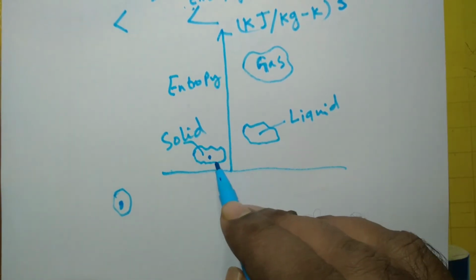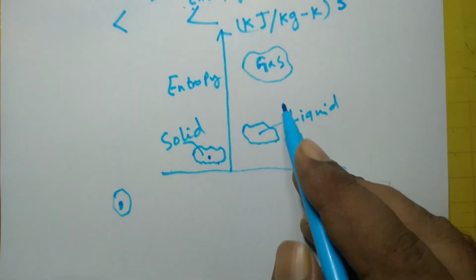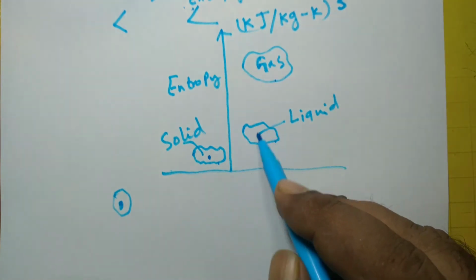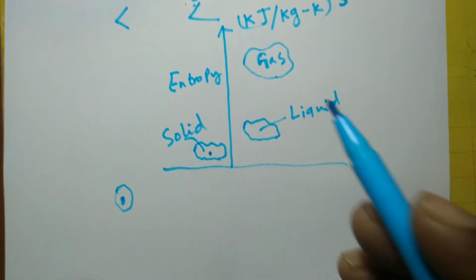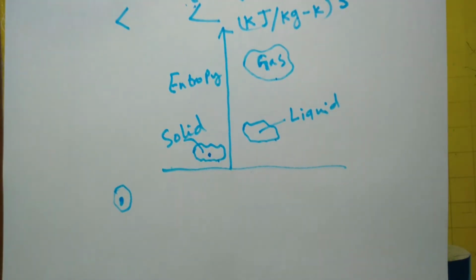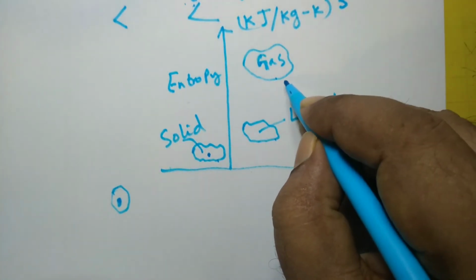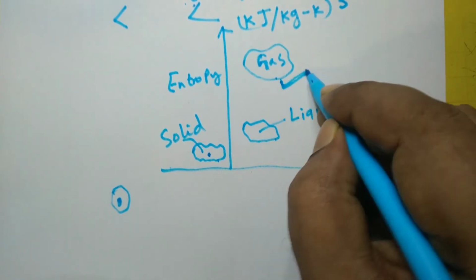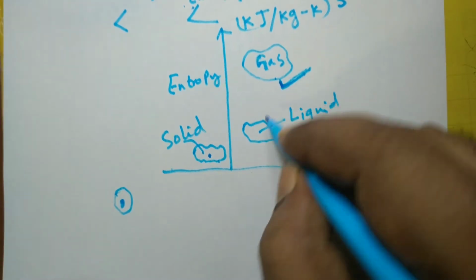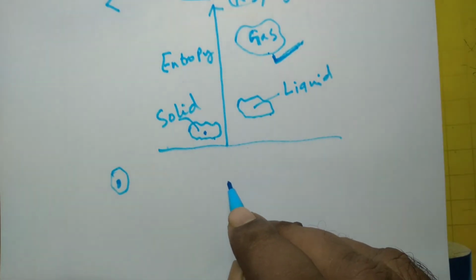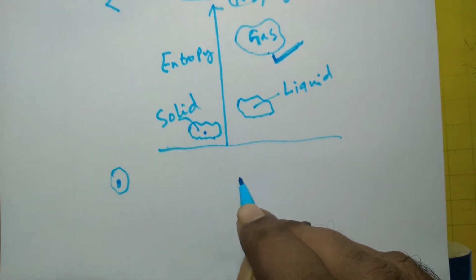As it melts into liquid and later evaporates into gas, molecules move in a random manner. So we can't predict the state of molecules in the gaseous state, because the molecules move in a random manner and collide with each other.